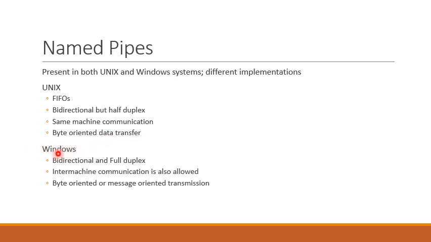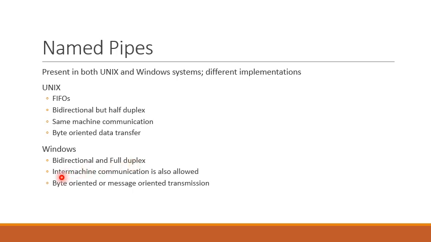In the Windows operating system, named pipes are more powerful and they have a different implementation as compared to the Unix named pipes. In Windows, named pipes are bidirectional as well as full duplex. That is, messages can flow in either direction. Moreover, transmission will be full duplex. That is, both sender and receiver can exchange the messages at the same time. They can write to that pipe at the same time.